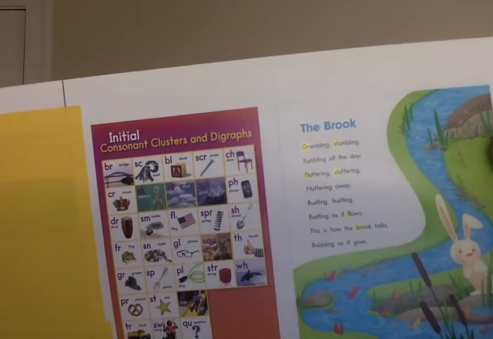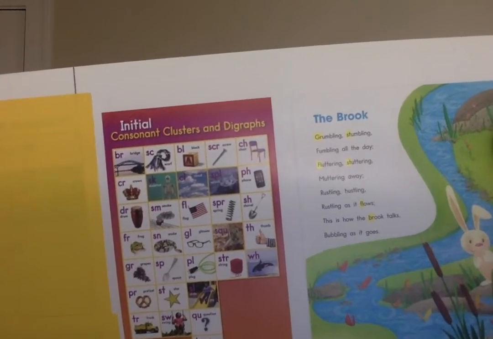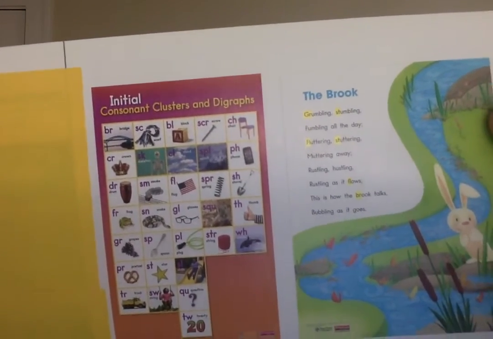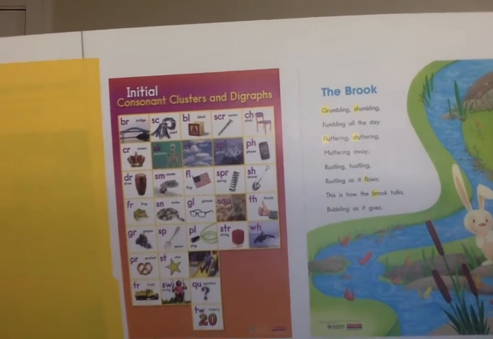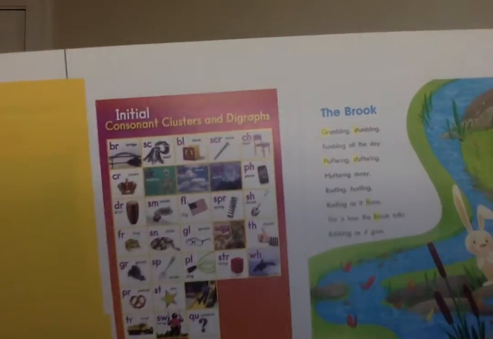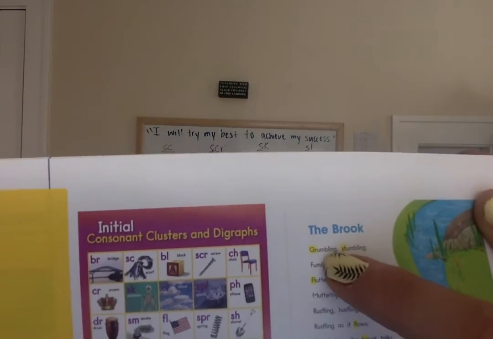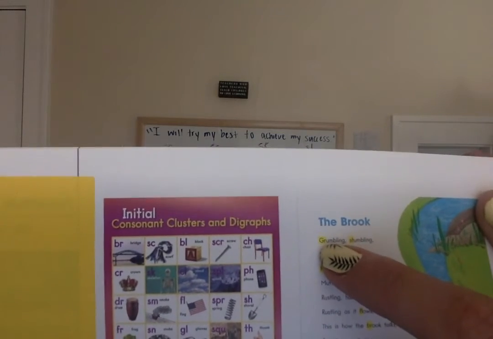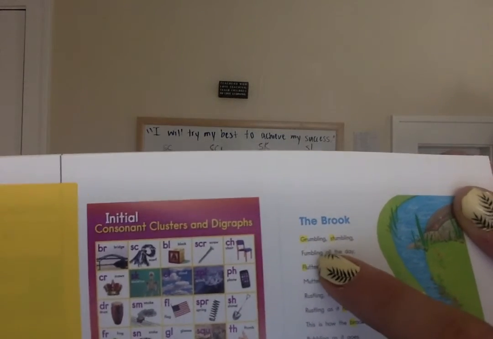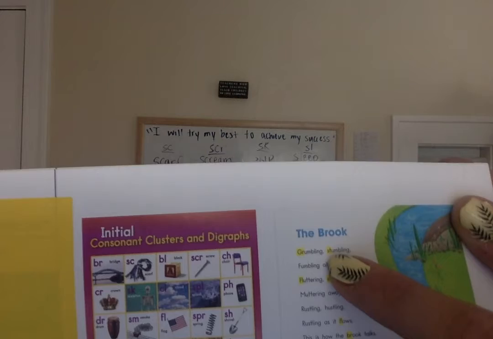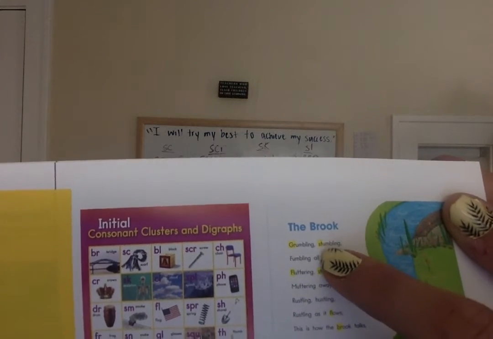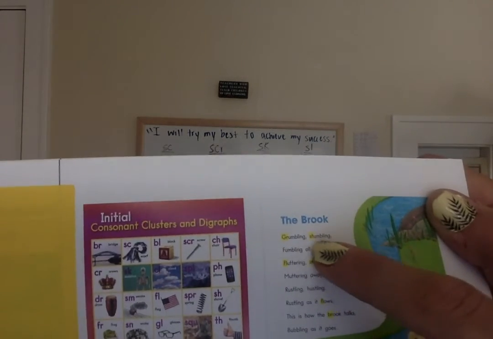Do you see any examples of consonant clusters? If you take a look, you're going to notice that my example actually has some of them highlighted. In that first line of our poem, grumbling, the GR is a consonant cluster. And for the second word, stumbling, that's a consonant cluster too.